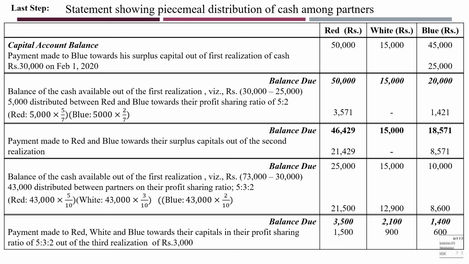Now we'll move on to the last realized value. How much? 3,000. So again that 3,000 should be divided between these three partners according to the same ratio, 5:3:2. So that is 1,500, 900 and 600. After deducting this, nothing is left. Therefore the balance we have is called a realization loss. The realized value is not enough to pay the capital of the partners. That is the meaning of this. Okay, hope you understood. Very simple.